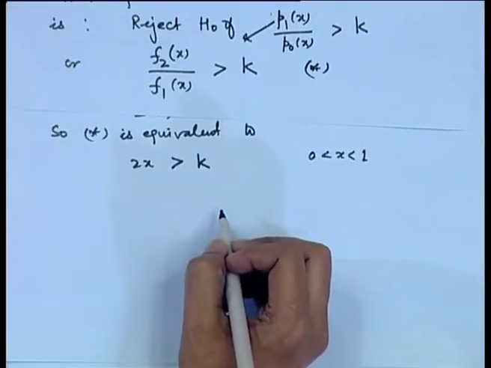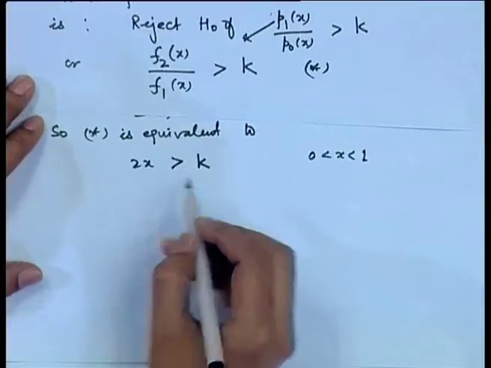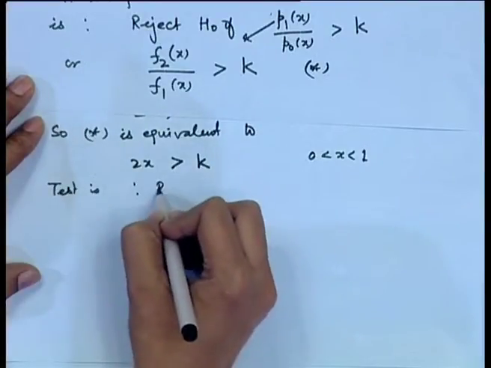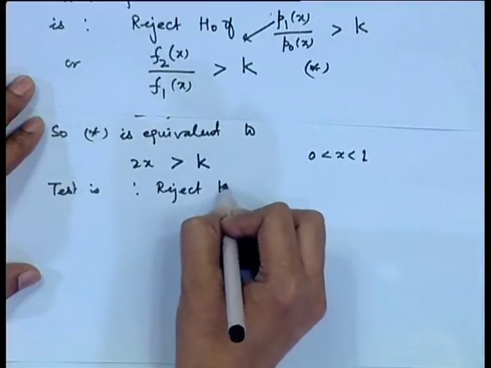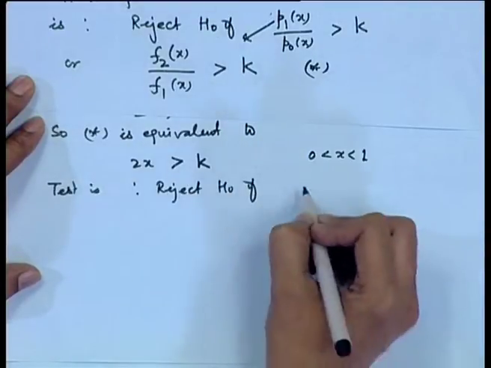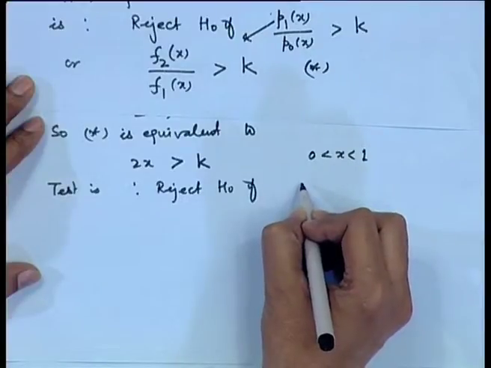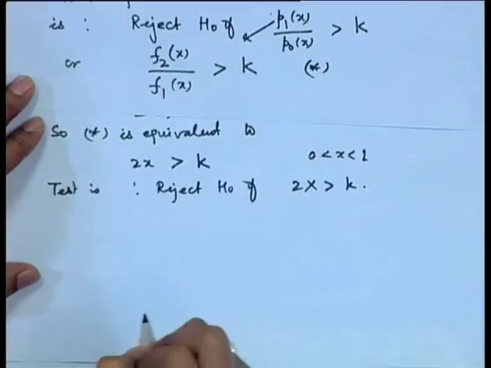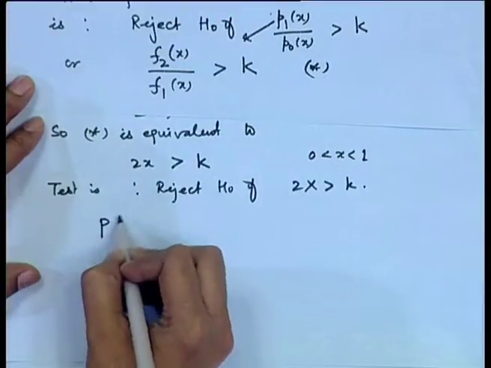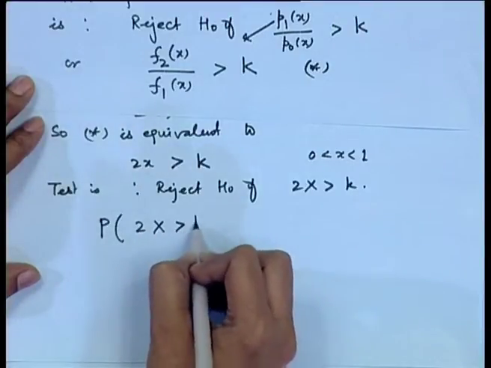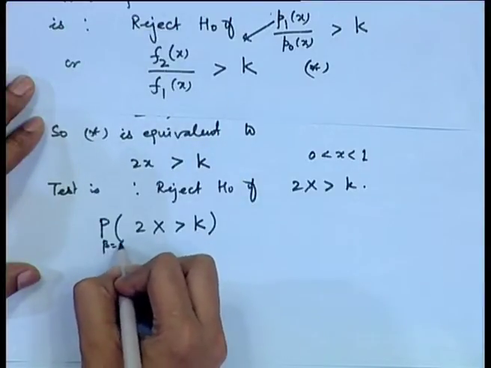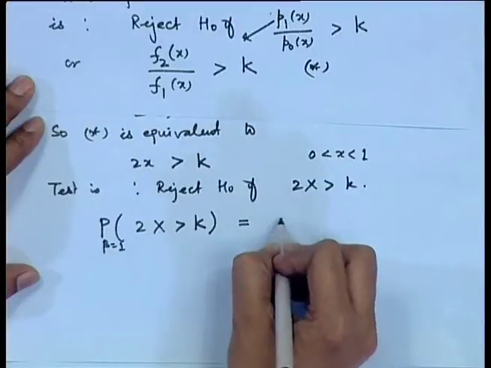Now, we want the probability of type 1 error to be alpha. So, the test is: reject H0 if 2x is greater than k. Now, we want the probability of 2x greater than k when H0 is true, that means when beta is equal to 1, this probability to be equal to alpha.